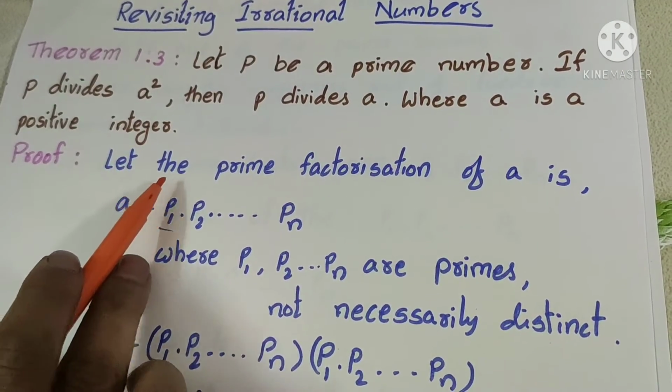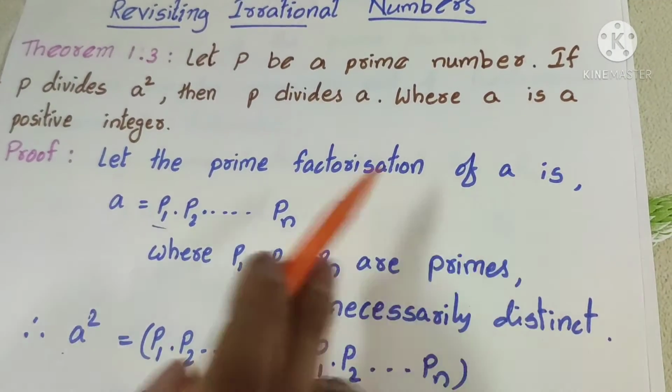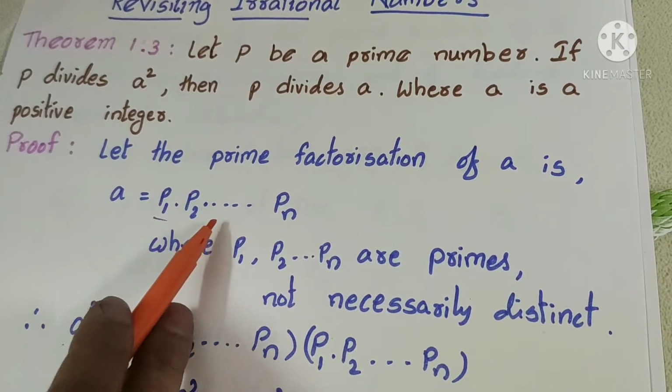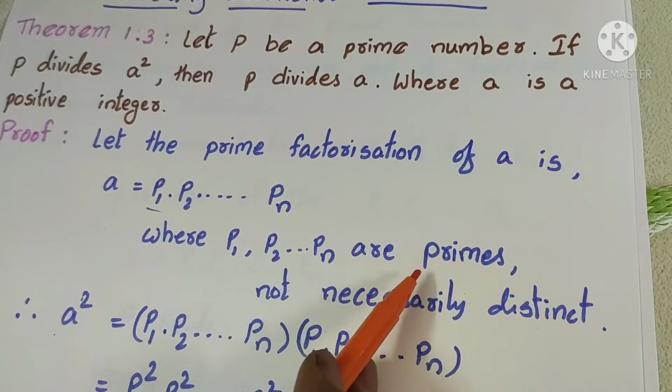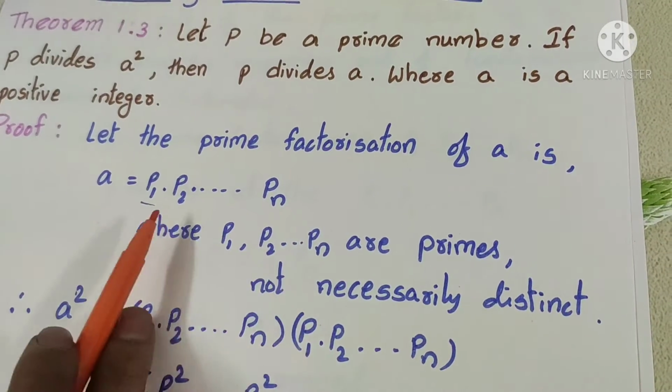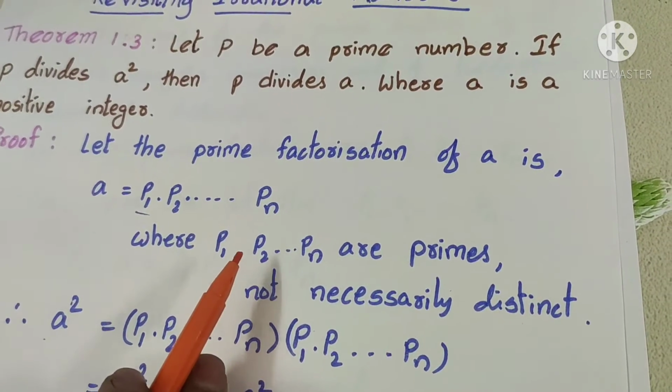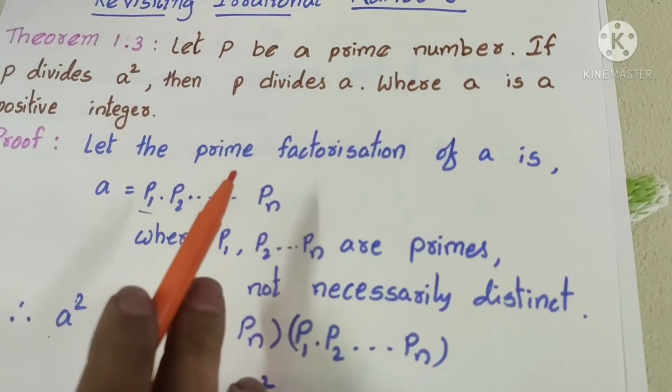you have to consider the prime factorization of A as P1 into P2 into so on up to Pn, where P1, P2, Pn are all prime numbers. There is no condition that all primes are distinct here. What is prime factorization? No need to explain, right?